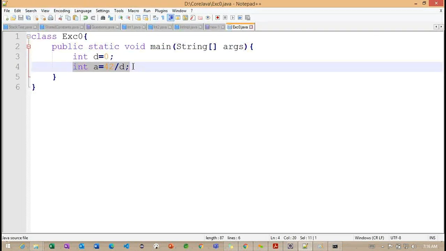Now what we are doing here is trying to divide by 0. While dividing, we are getting an exception.